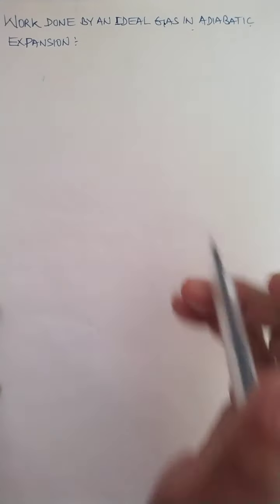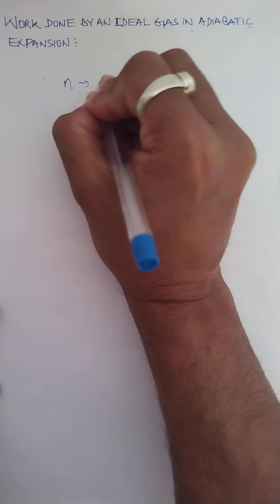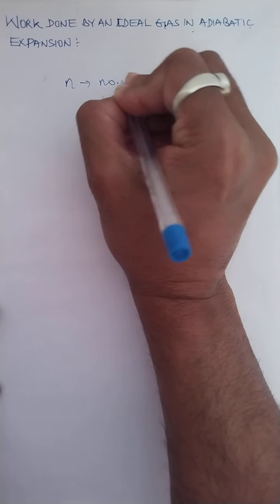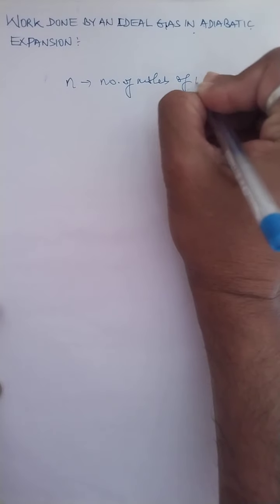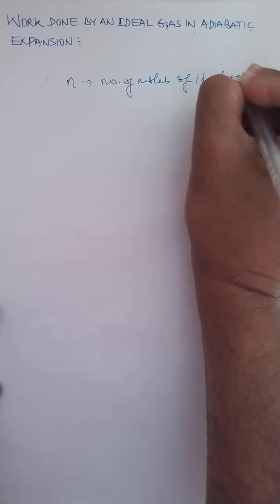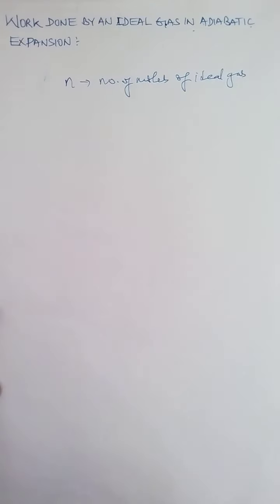Now even for deriving the expression of work done by an ideal gas in adiabatic expansion, I take n moles of ideal gas. N is the number of moles of ideal gas. So I consider there is an ideal gas having n moles.